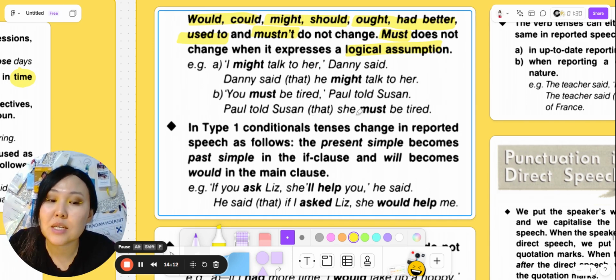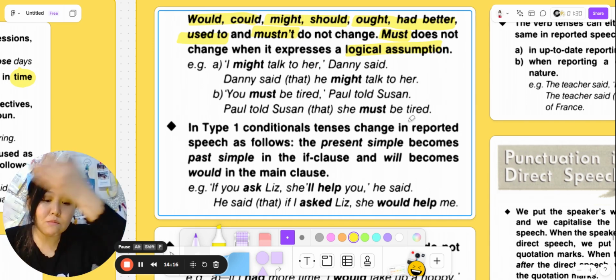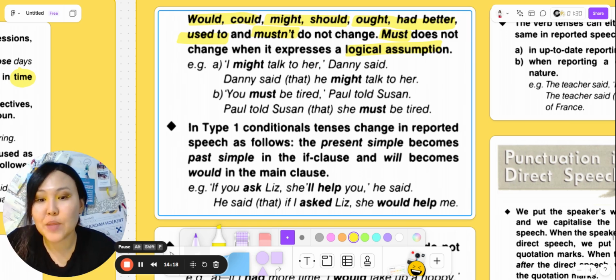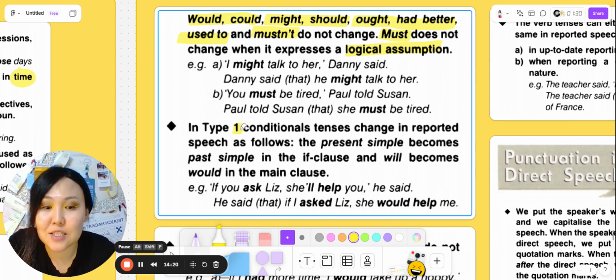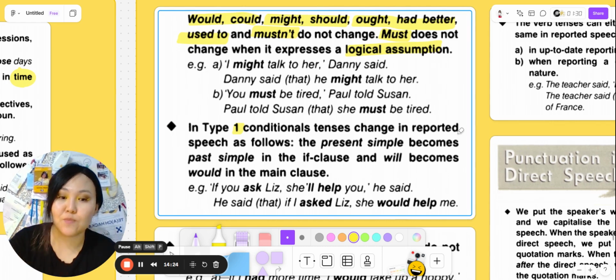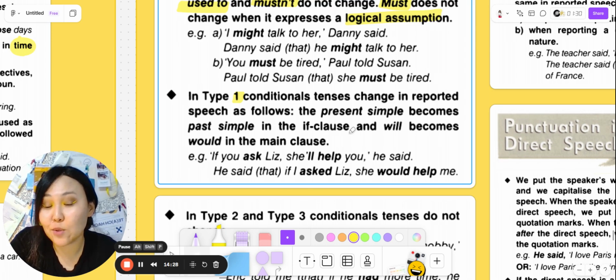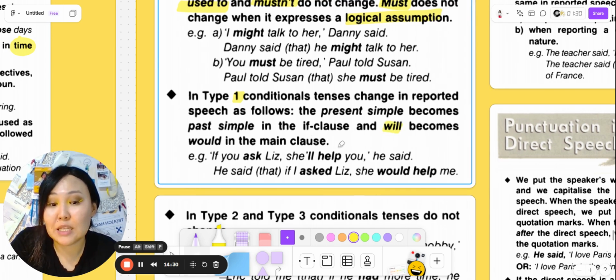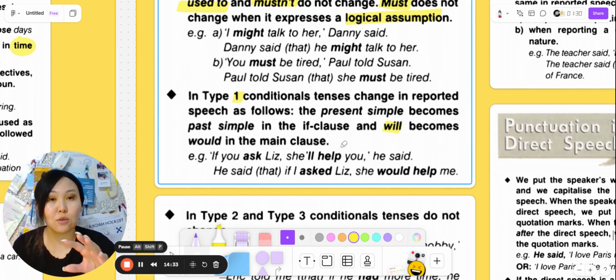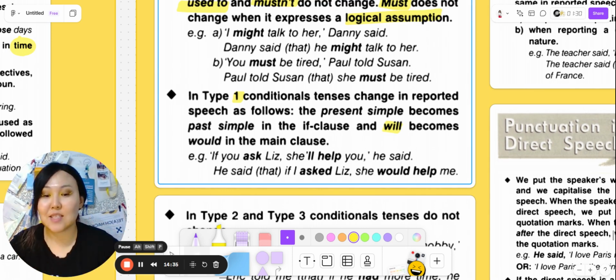Paul told Susan that she must be tired. We can't report it with some other things. Also, in type 1 conditional, tenses change in reported speech as follows. The present simple becomes past simple in the if clause and will becomes would in the main clause. I think it's logical because, again, one step back.